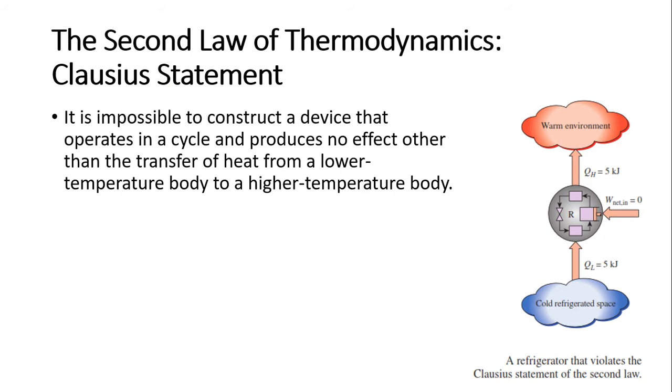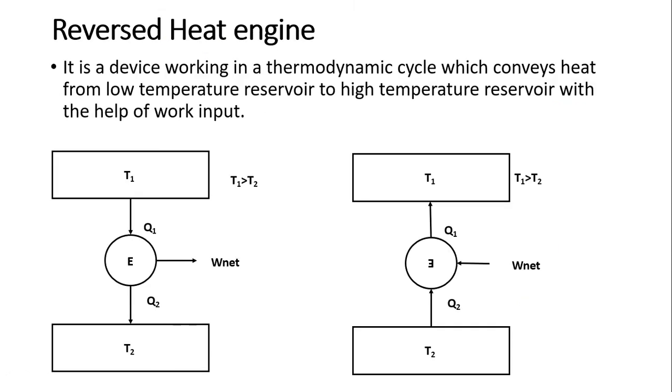Next, we had seen the second statement of the second law, the Clausius statement. What is this Clausius statement? It is related to the refrigerator and heat pump. So it is related to the reversed heat engine. We have two types of reversed heat engine: one is the refrigerator and the second one is the heat pump.